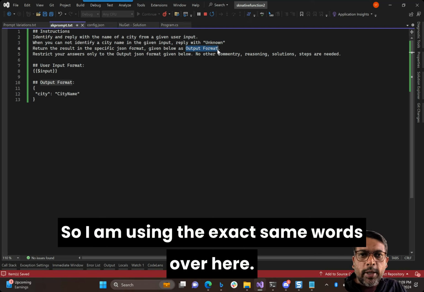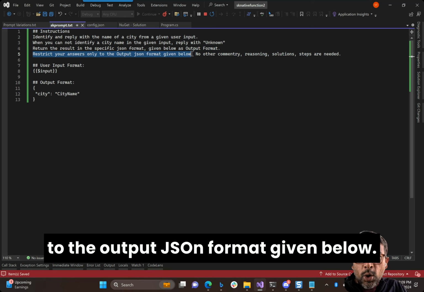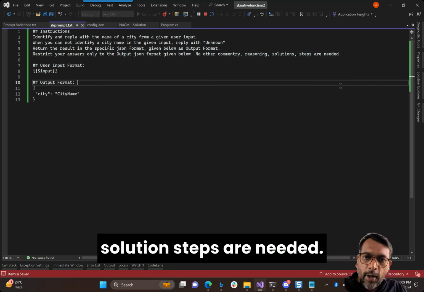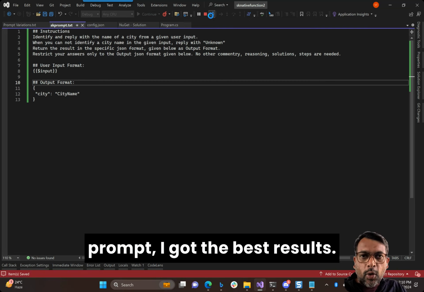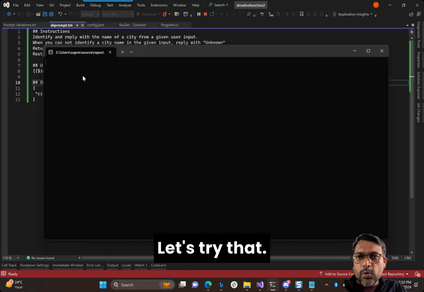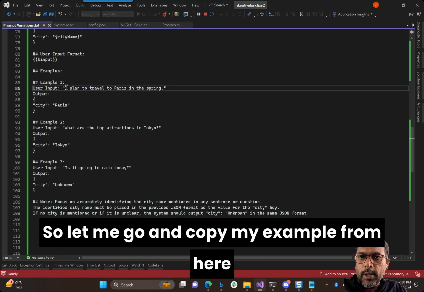So I am using the exact same words over here: output format, output format. Restrict your answers only to the output JSON format given below. No other commentary, reasoning, solution steps are needed. When I gave it this particular prompt, I got the best results. Let's try that. So let me go and copy my example from here,